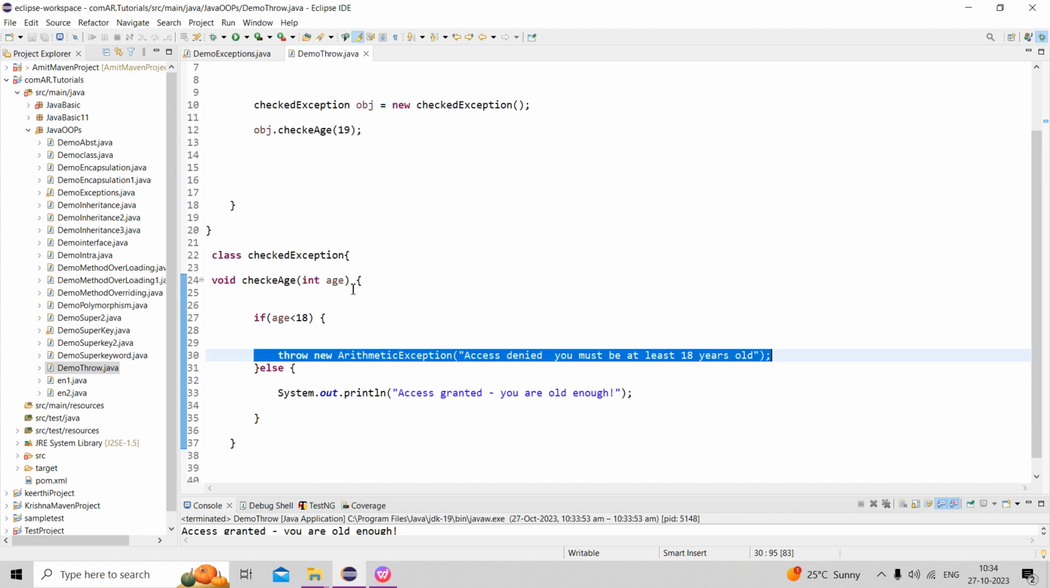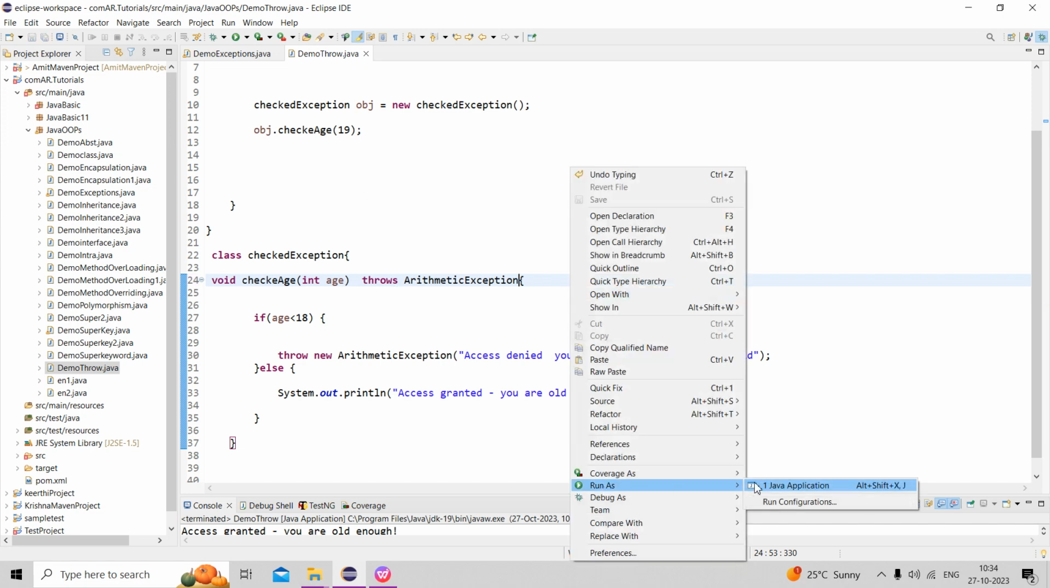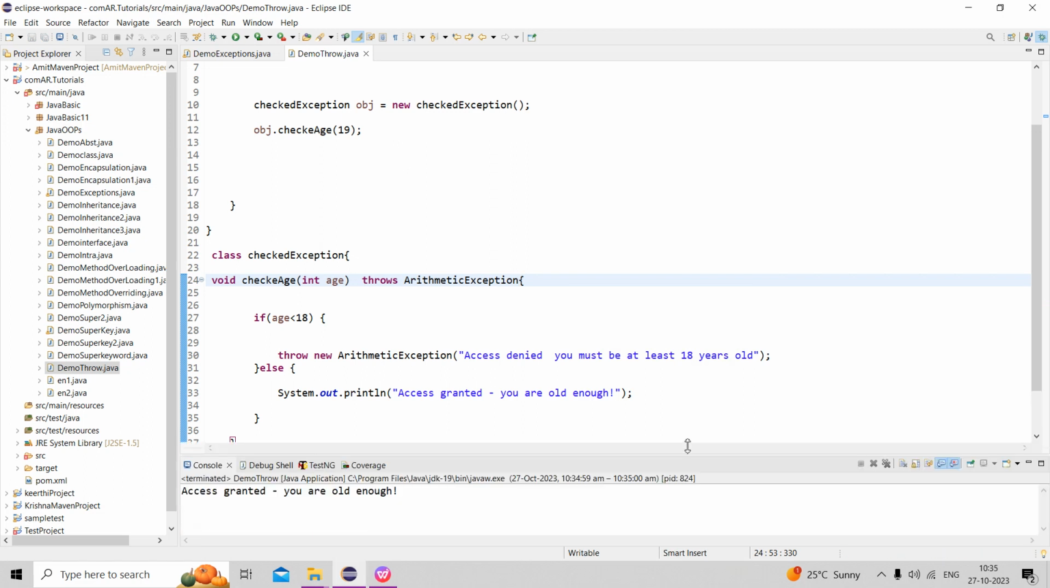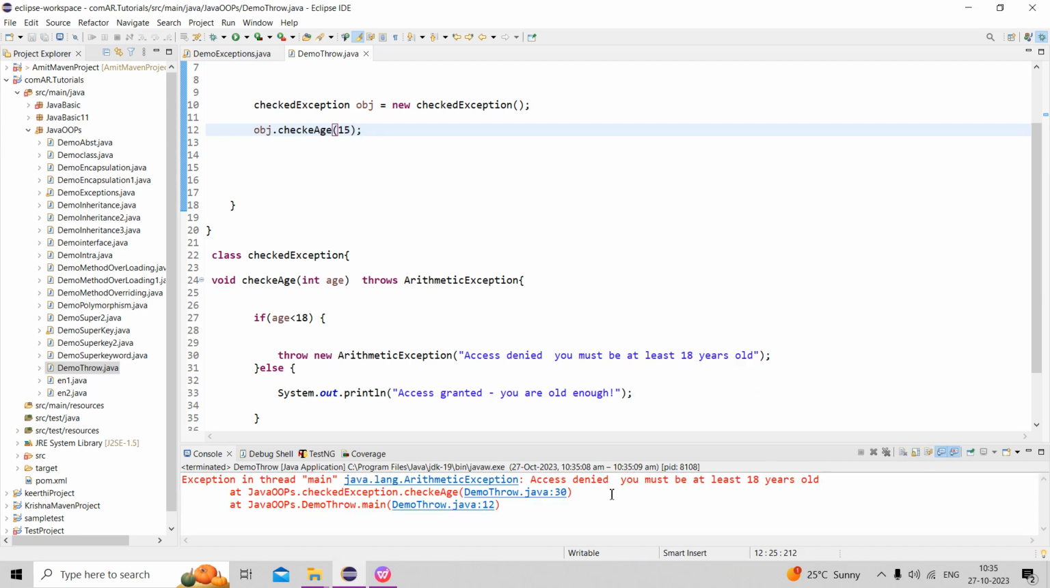Here what we can do now, at method level, throws ArithmeticException. What will happen? It will not throw anything. This is for throws, the method signature. It does not throw the exception. If we give 15 here, we will get the exception. See, we'll get the exception.